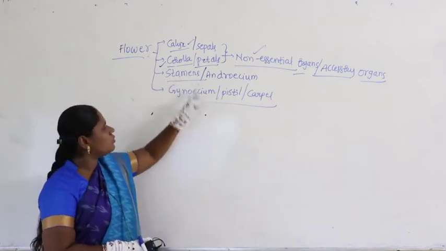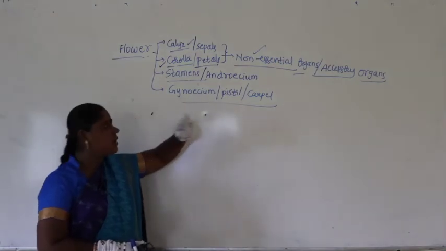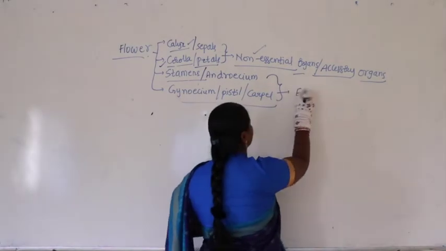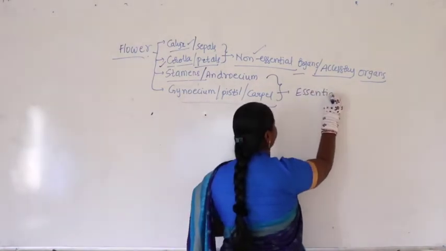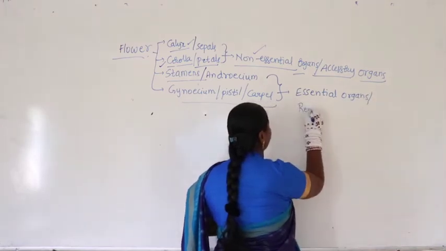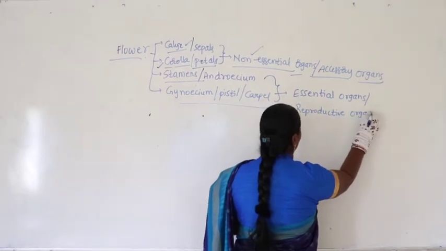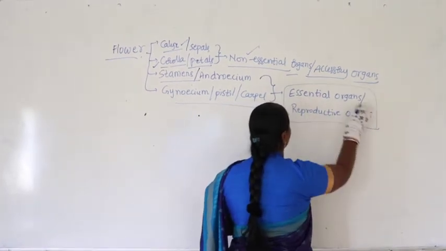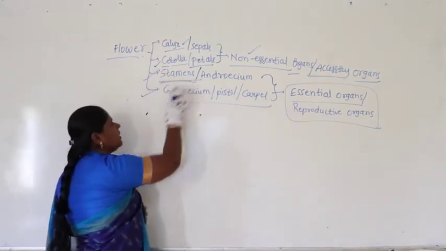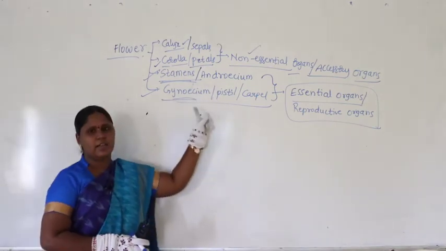Look at what we are pending with: androecium and gynoecium. These two are called as essential organs. Essential organs are also referred as reproductive organs. In our flower concept, the main important things to continue our discussion with are stamens and pistils, that is androecium and gynoecium.